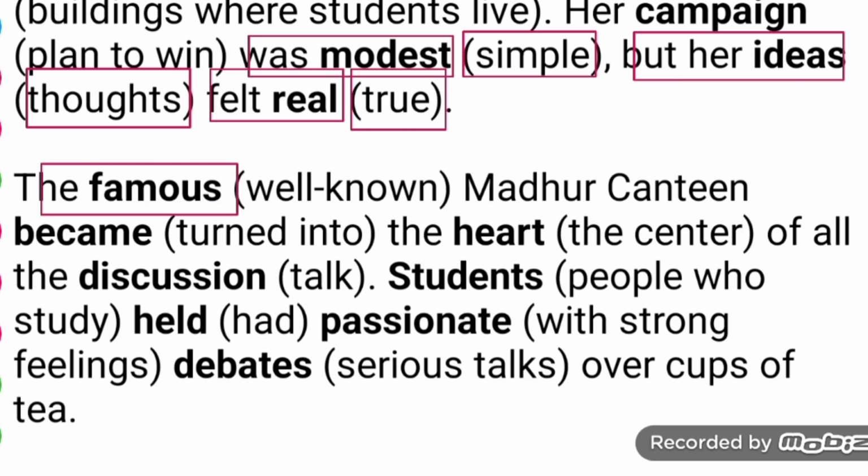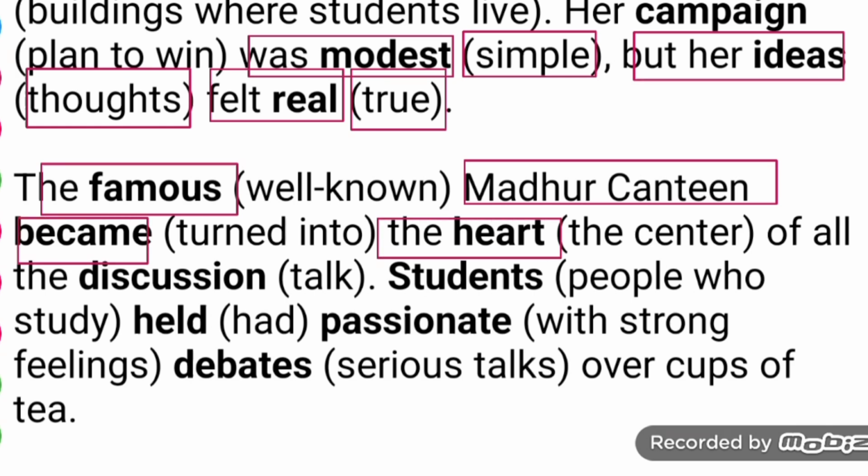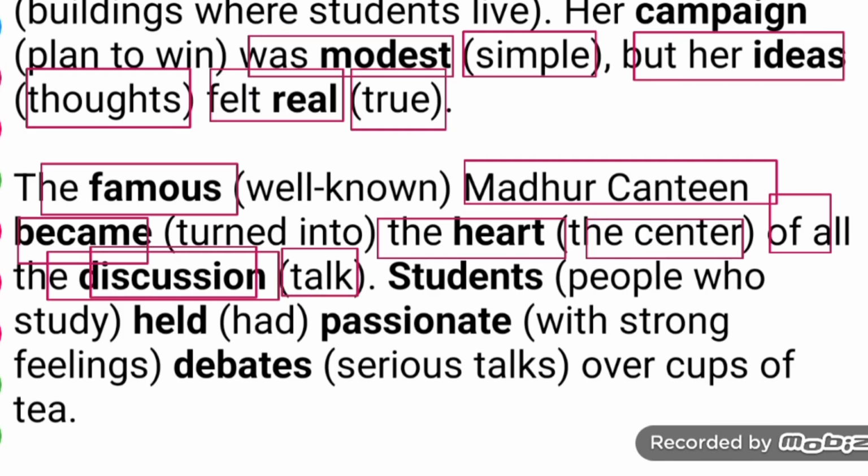The famous discussion became the heart of all the decisions. Here heart means center. Discussion means talk. Famous means well known; a man can be well known.